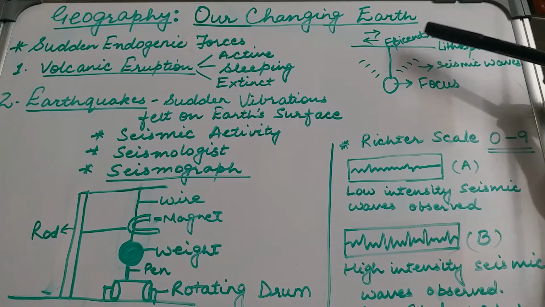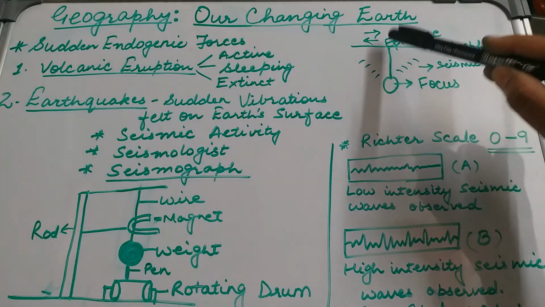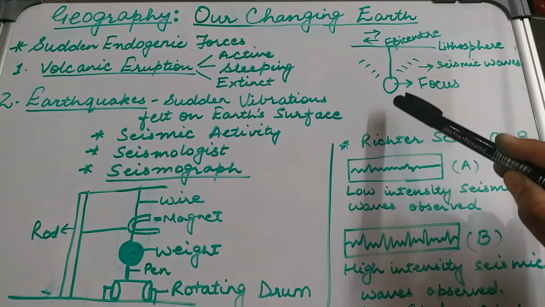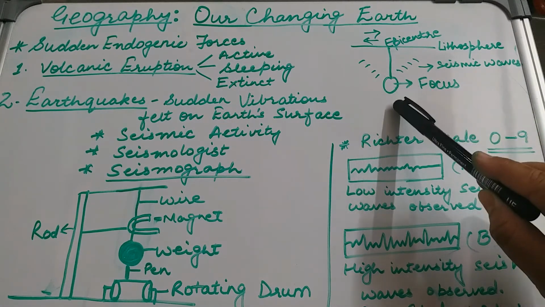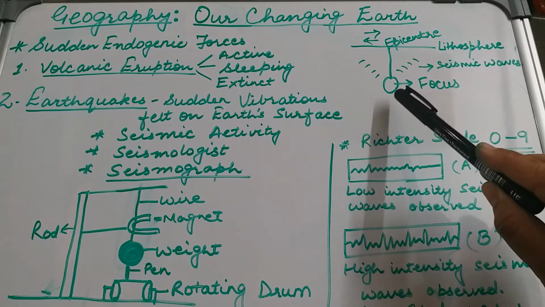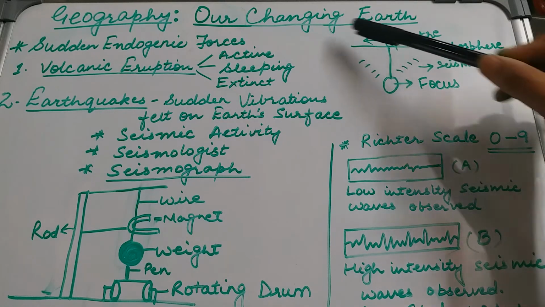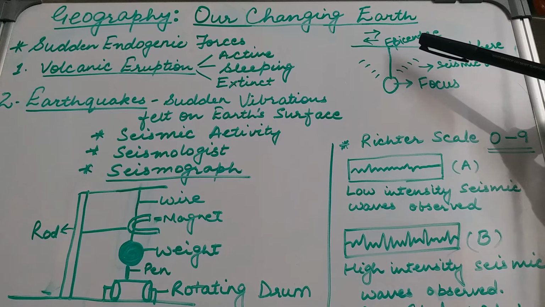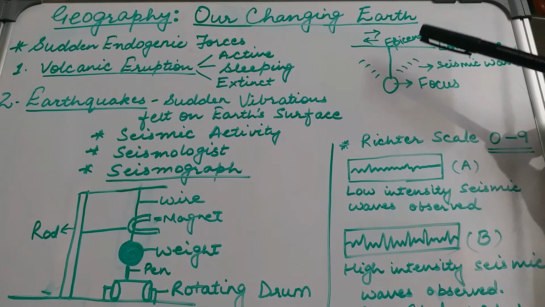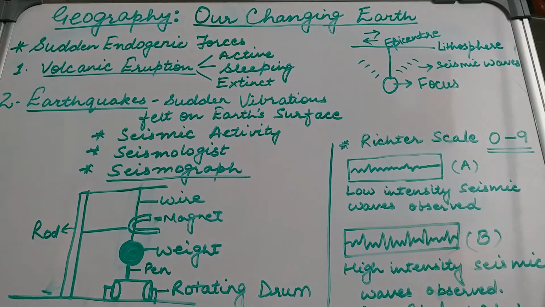An epicenter is a point which is directly above the focus. This is on top of the lithosphere, whereas the focus is below the lithosphere. So when a focus experiences sudden movement or shaking, it sends out the signals to the epicenter. The closer you come to the epicenter, you experience a larger intensity of an earthquake, and the farther you go from the epicenter, the less earthquake activity you feel.